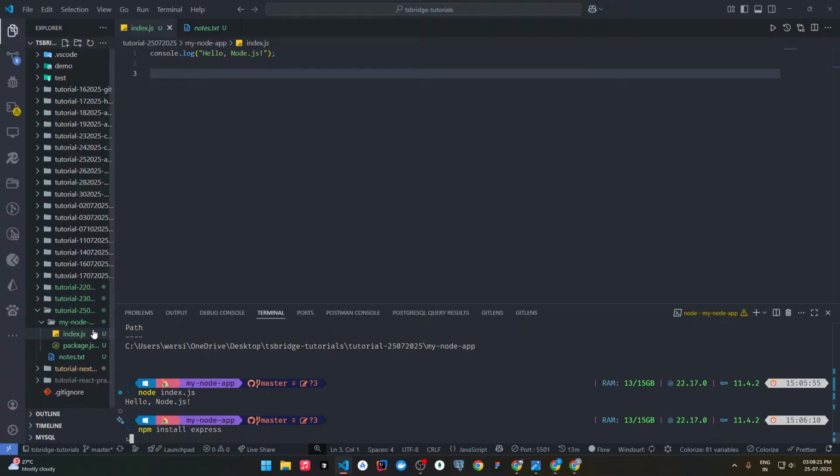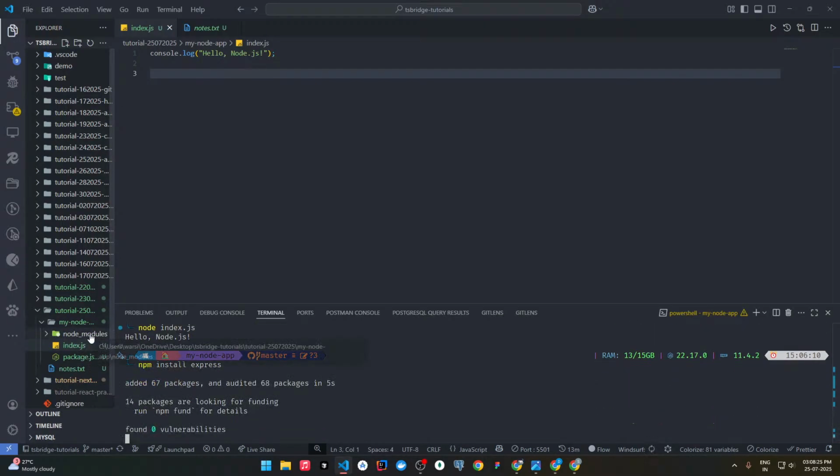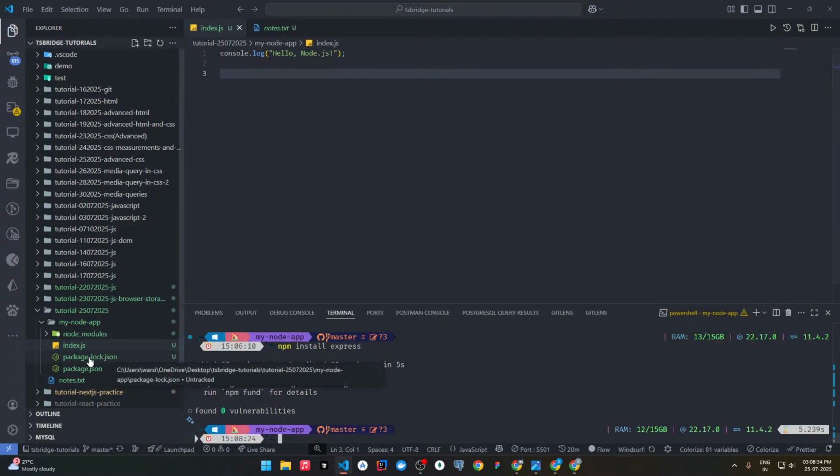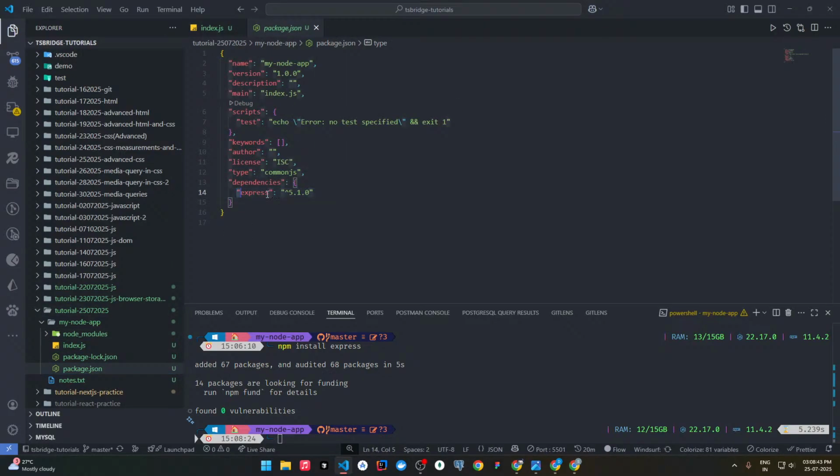Now see what changes will occur here. See this, in this particular folder one node_modules folder was added, and also a package-lock.json file was added here. If you see here, each dependency, this particular express package, see under dependencies we got express here. Now the package.json keeps track of all the dependencies or the packages which we are installing in our project.